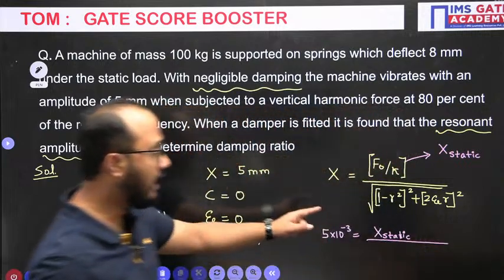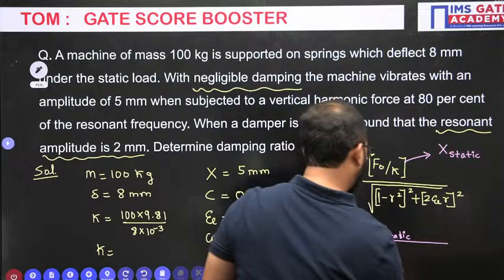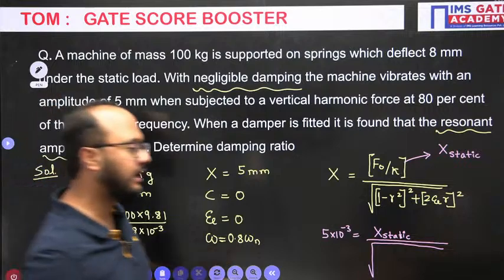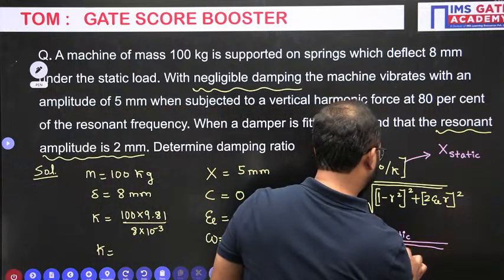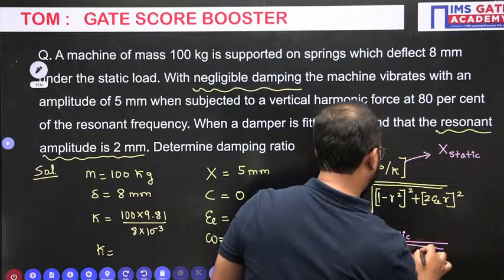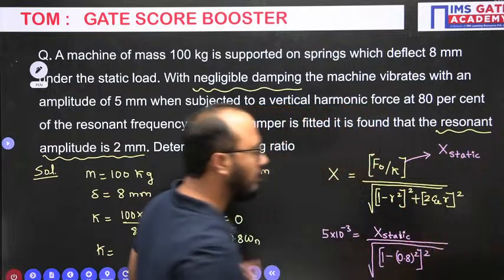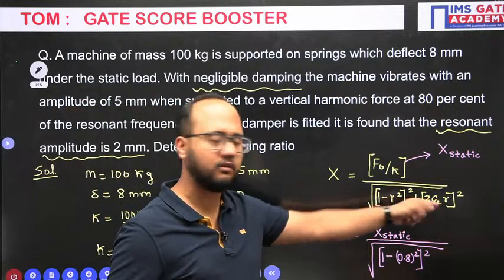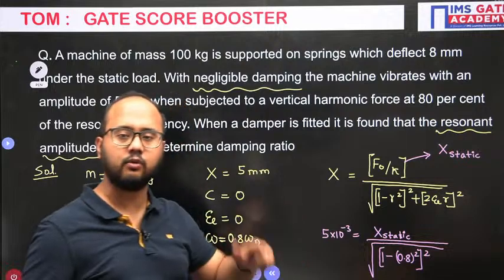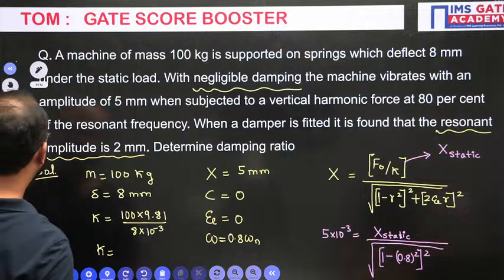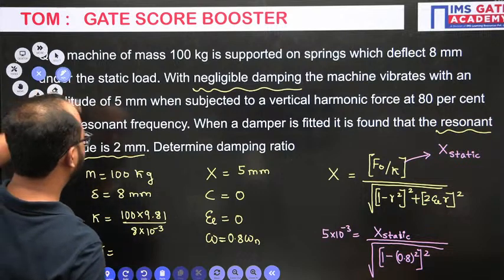Right. Now under root, 1 minus R square. What is 1 minus R square? What is the value of R? You can understand the value of R here, 0.8. What about this psi value? Already it is mentioned negligible damping, so it has a 0 value. So 1 minus R square, whole square, is here. Now we'll simplify this equation further.